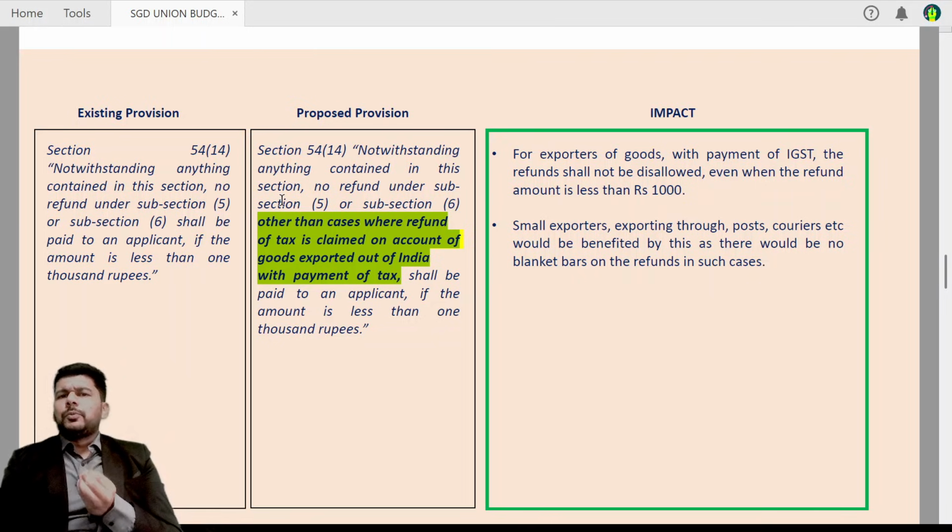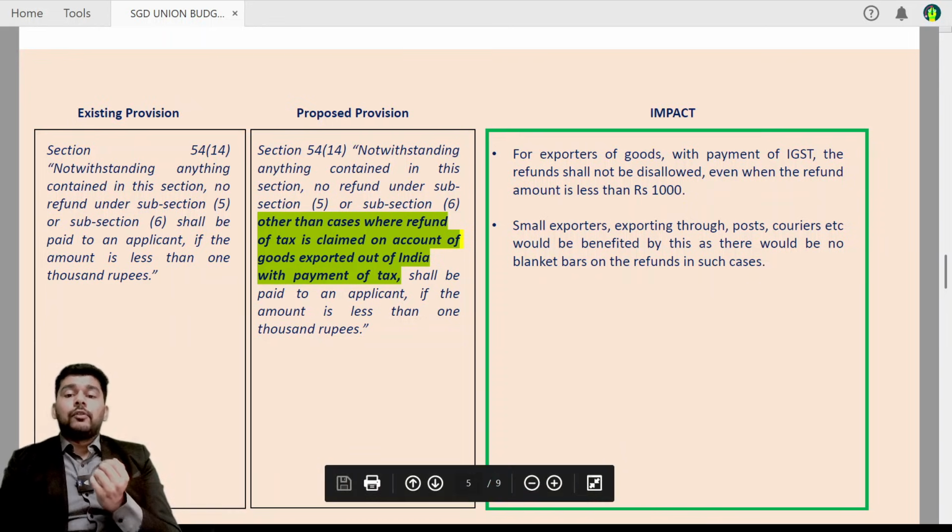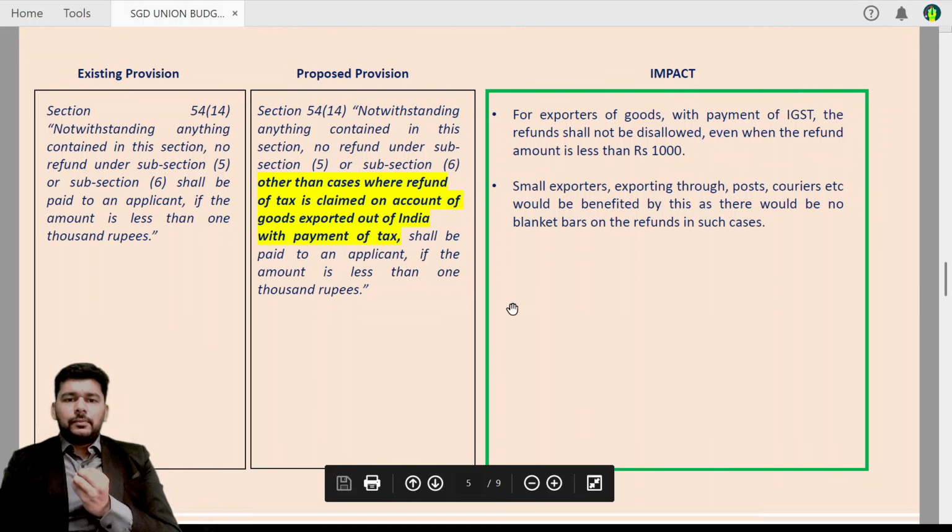So the individual exporters who are exporting goods through post or courier, etc., will definitely be entitled to this kind of refund and will definitely benefit from it. So of course this is going to be a welcome move for those taxpayers.